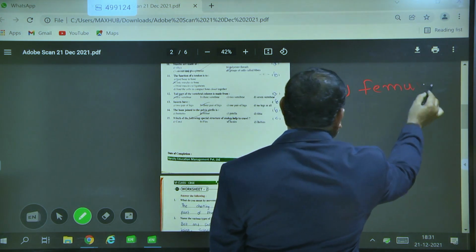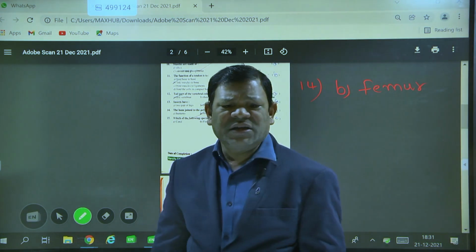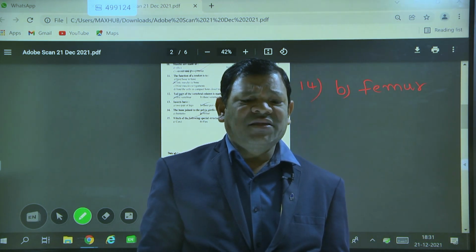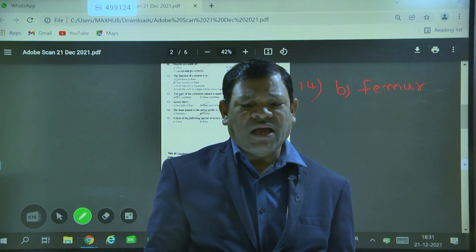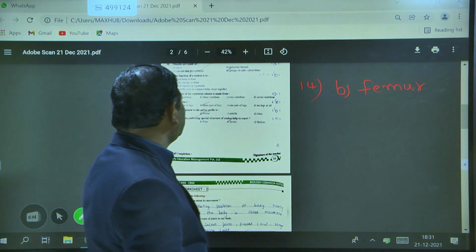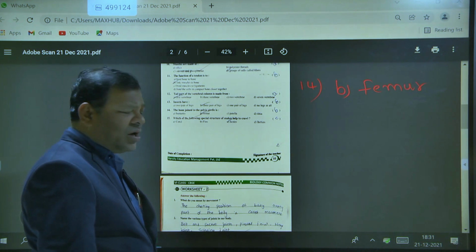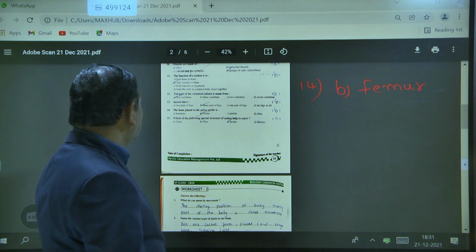And here also you should keep this in mind. What is the largest bone in our body? The femur, or thigh bone. So the largest bone in our body is the femur.